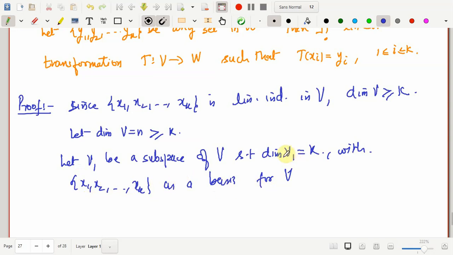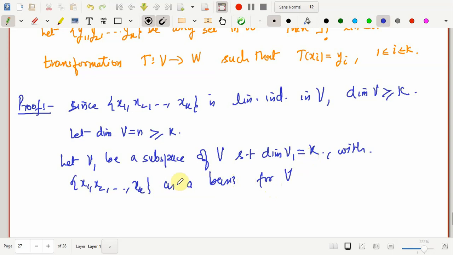So I'm constructing a subspace such that x1, x2 till xk is coming from V1. And since this set has exactly k elements, which is the same as the dimension of V1, it forms a basis for V1.